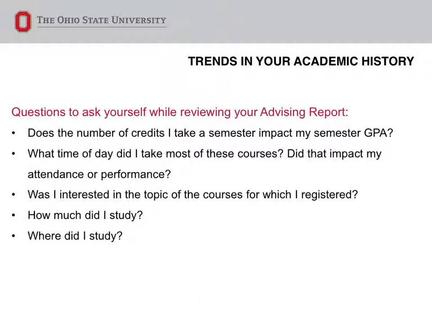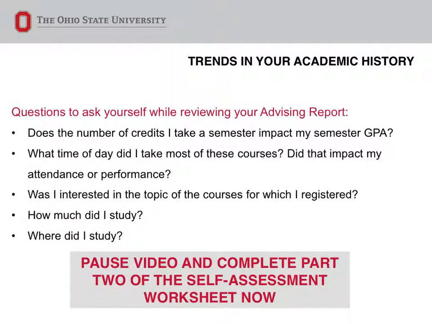Does the number of credit hours you take a semester impact your semester GPA? What time of day did you take most of these courses? Did that impact your attendance or performance? Were you interested in the topic of the courses for which you were registered? How much did you study? And where did you study? Now take a moment to complete Part 2 of the Self-Assessment and Goal Planning Worksheet.